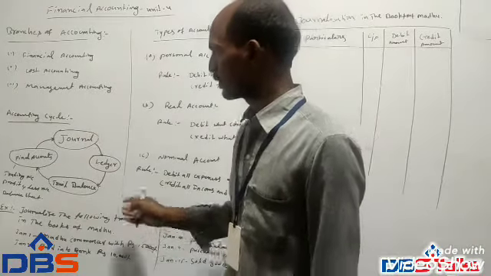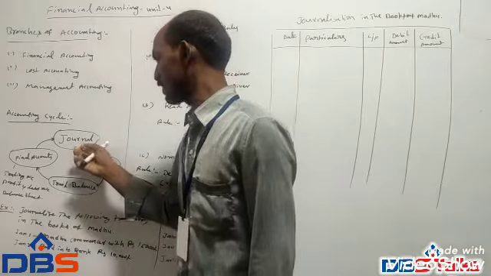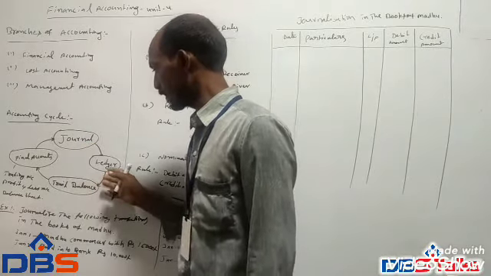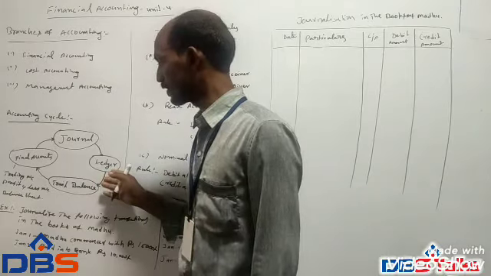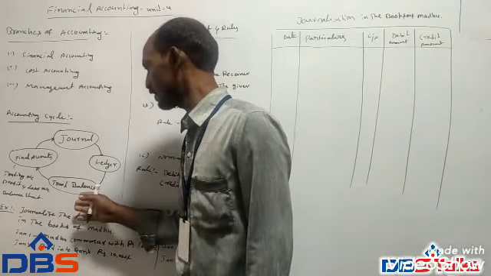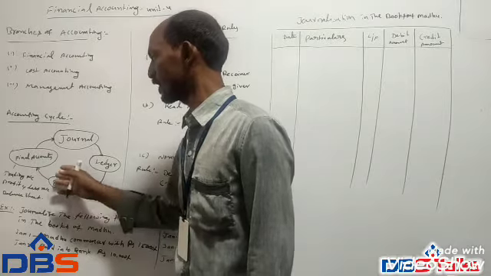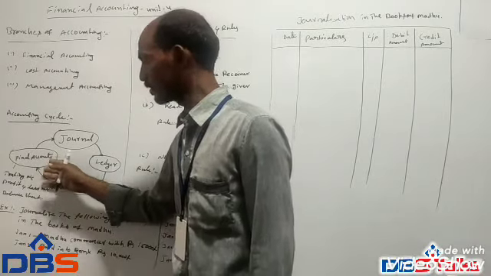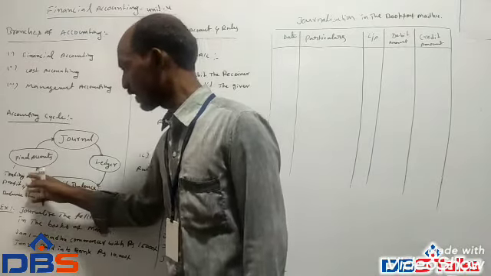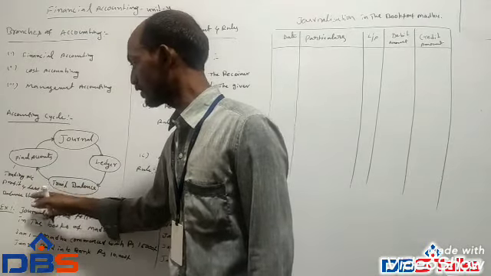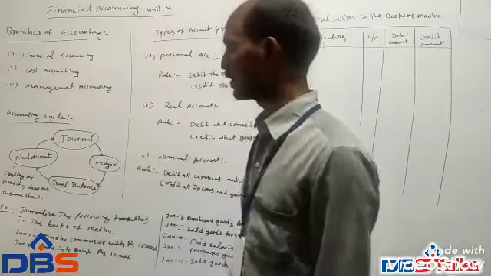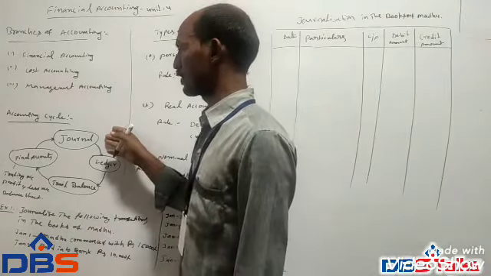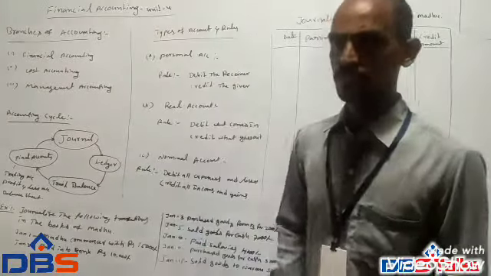Next one, the accounting cycle. In accounting, the first stage is journal. The second stage is ledger, the third stage is trial balance, and the final stage is final accounts. Final accounts comprise the trading account, profit and loss account, and balance sheet. These are the stages of the accounting cycle.